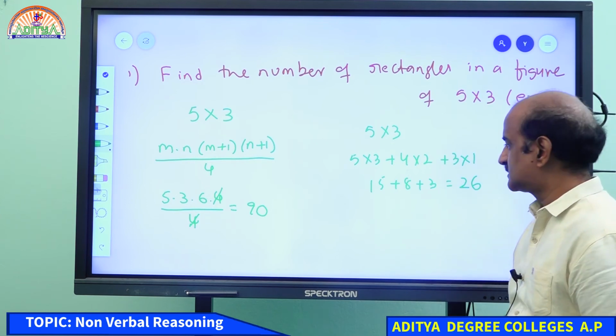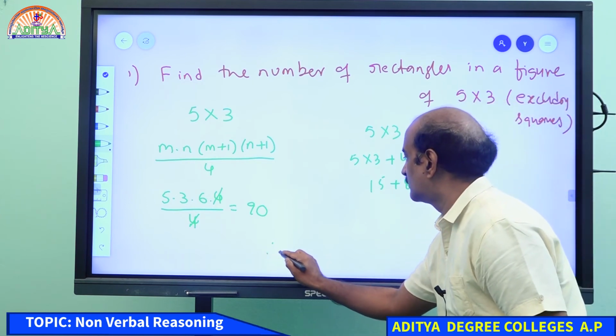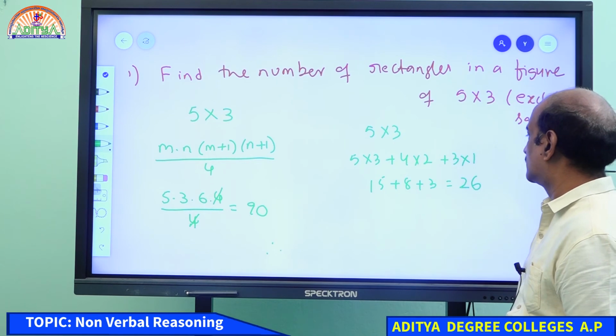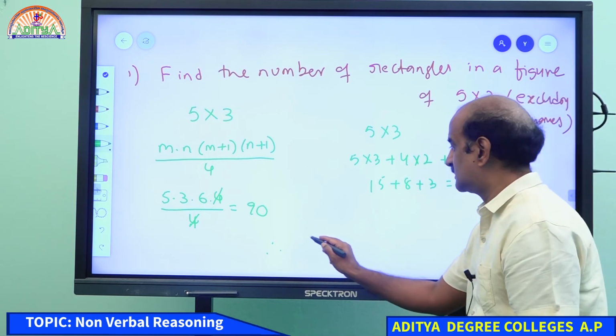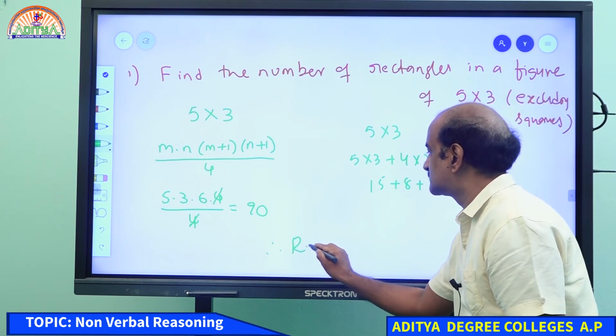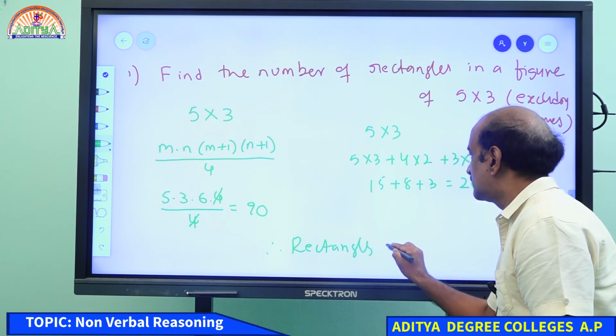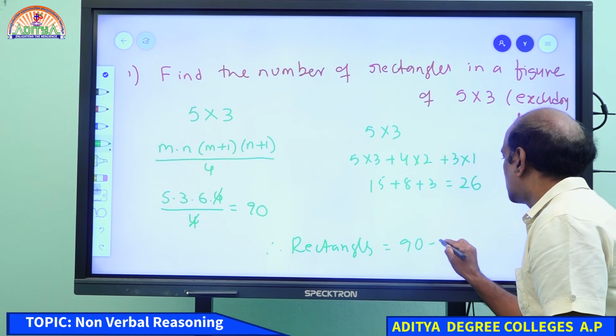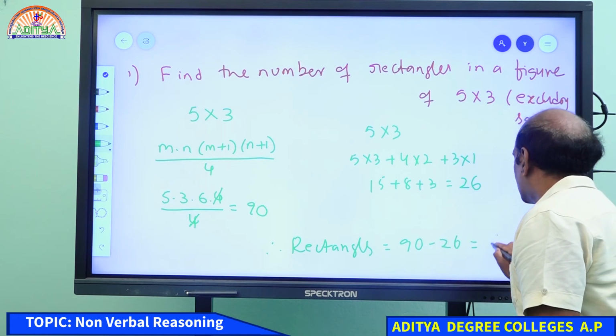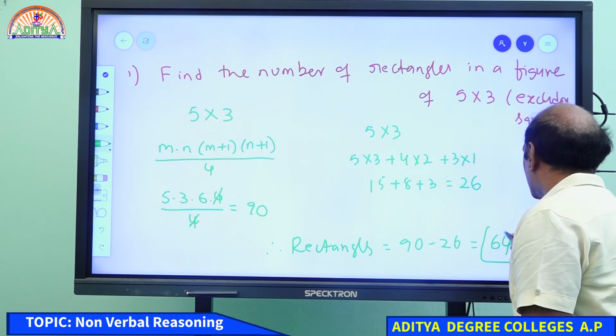I hope you understand this. Therefore, the number of rectangles, only rectangles, is equal to 90 minus 26, therefore 64.